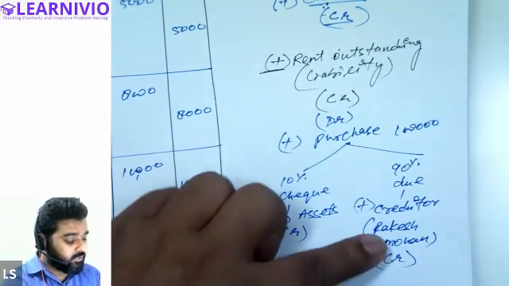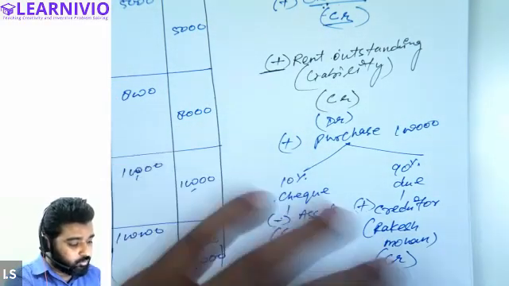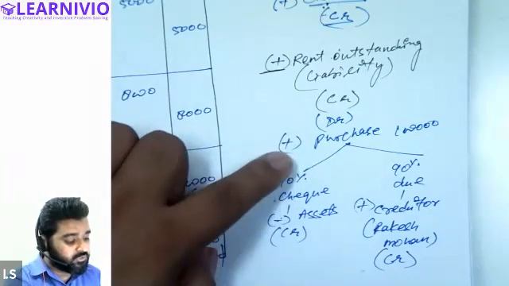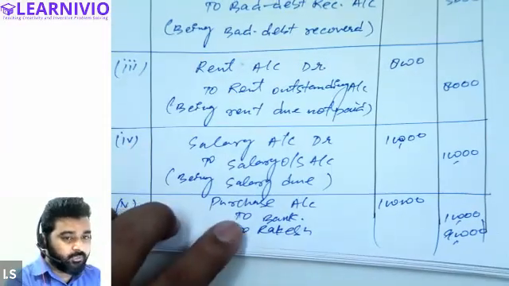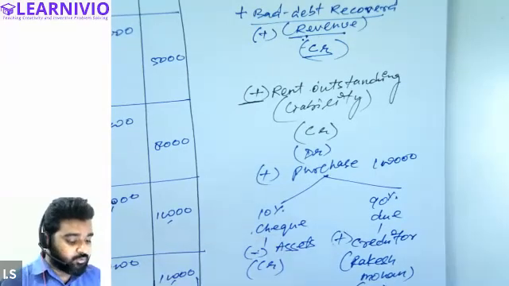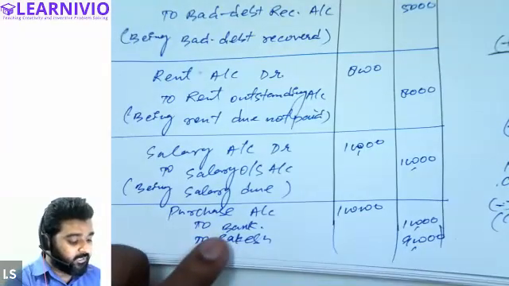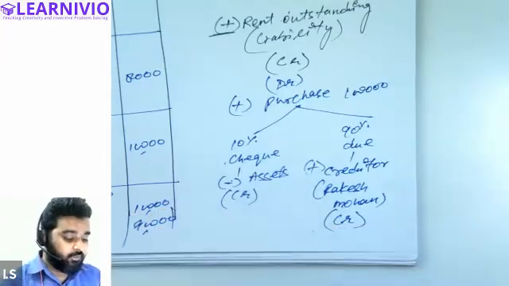So Rakesh in this case will be treated as creditor, and in this transaction purchase is increasing, therefore we will debit the purchase account.